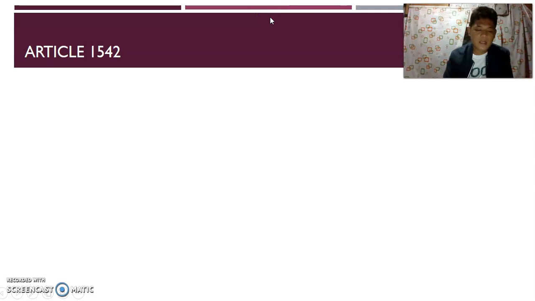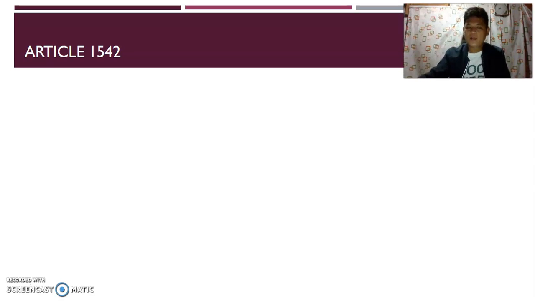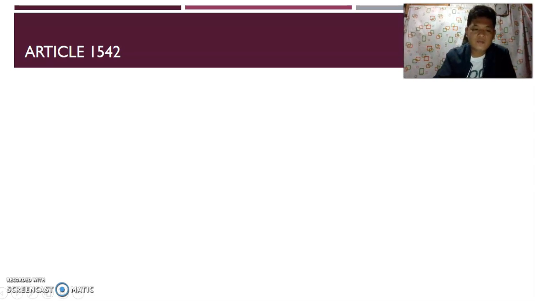So, sa pagkahaba-haba, class, ano yung ibig sabihin noon ng Article 1542? Kanina, class, yung Article 1539, di ba, ang presyo is based sa unit of measure. Naintindihan? Dito naman sa Article 1542, what if yung presyo is lump sum?